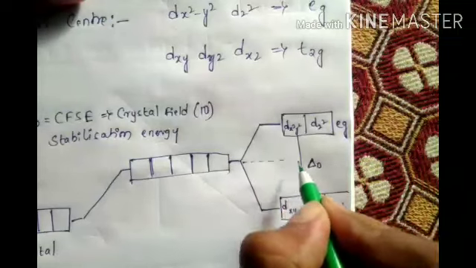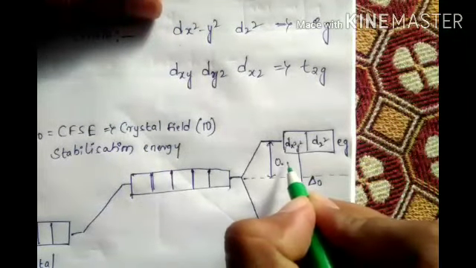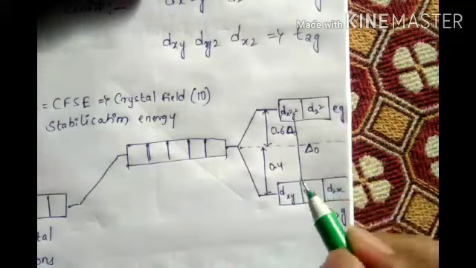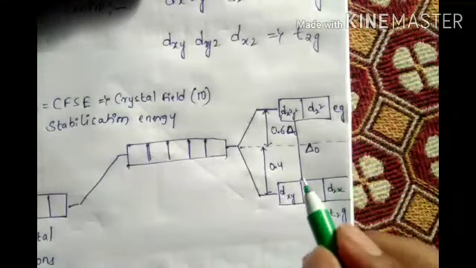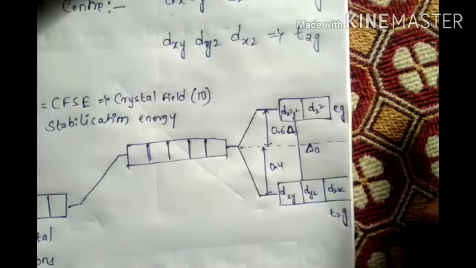In this 10, take the dotted line, exactly the d shell. From the upper level, the distance is 0.6 delta naught. The lower one is 0.4. Together, delta naught equals 1. Okay, the next 10, I will also tell you, which one will come next.